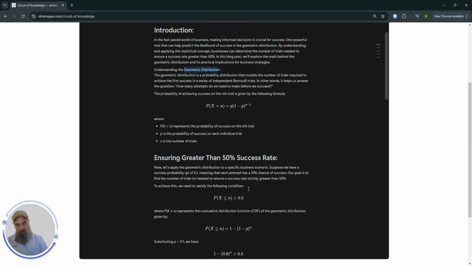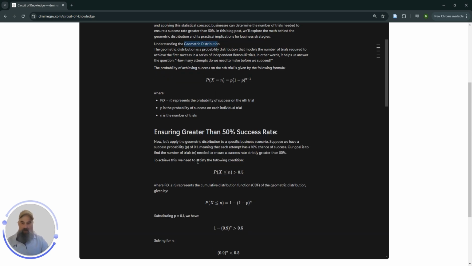Let's model it as a random process. And then we try again if we fail until we reach the first success. That is modeled by the geometric distribution, which is given by this formula. P is the probability of success, for example, a 10% chance of our startup succeeding. And n, the variable n, lowercase n, is the number of trials up to the first success, including the first success. Okay? Now let's apply this geometric distribution to the business scenario that we just described.